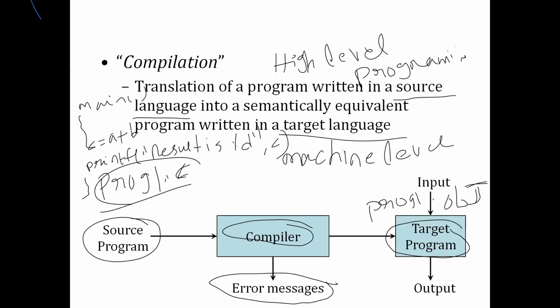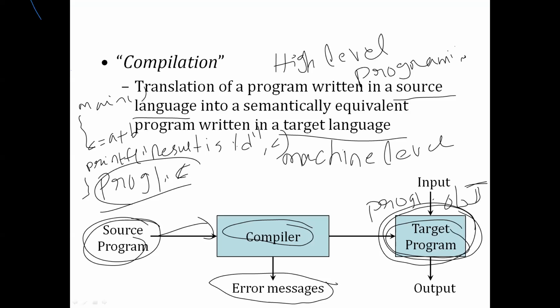In compilation, when I give a source program to the compiler, it is going to generate a target program. If I give a C program as the source program, it is going to generate prog1.obj. If I give a Java program as the source program, it is going to generate a .class file as the target.